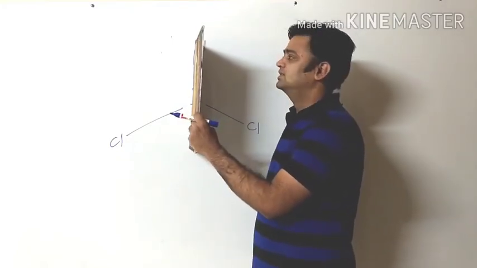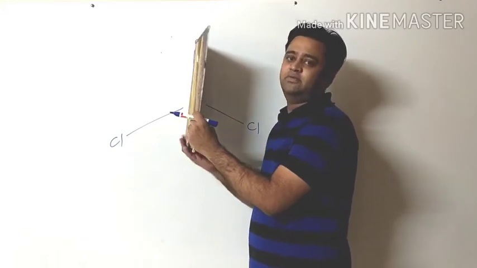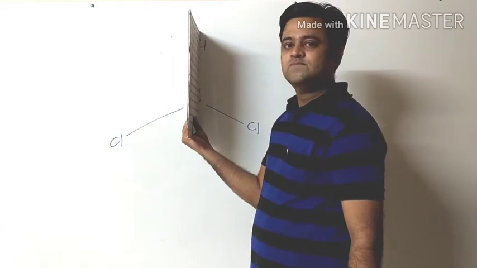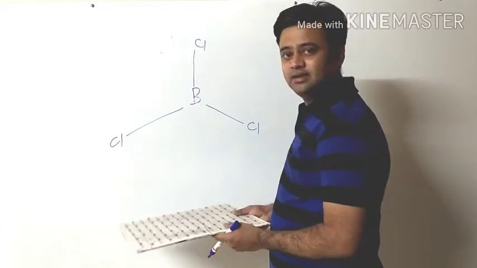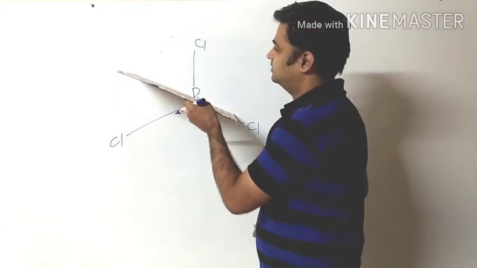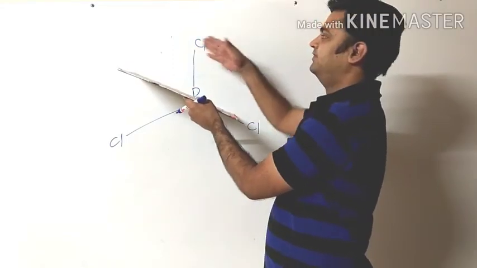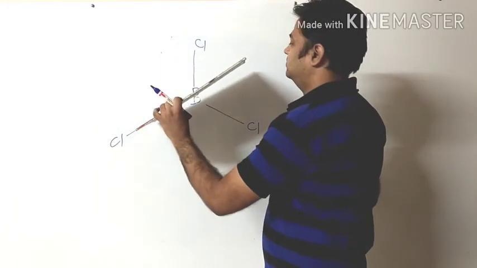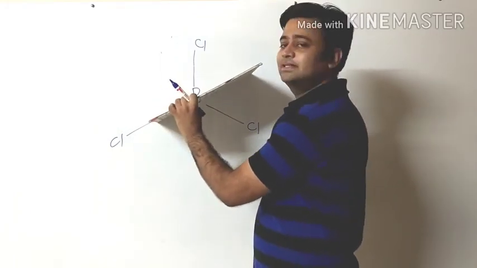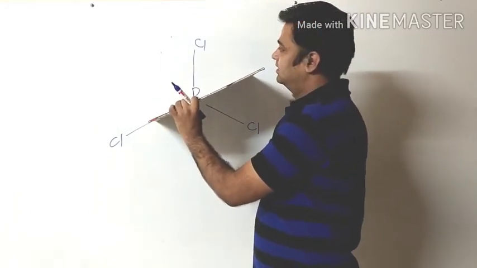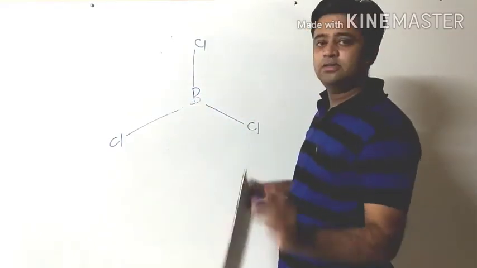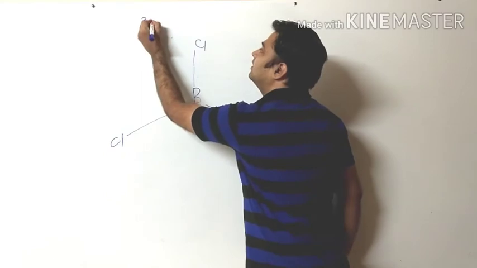And what is it, sigma V or sigma H? That we will see later. Okay, fine. One more is there, like this. If you put it, then this one will be the mirror image of the above. Then this plane is also there. And also like this. See, above is the mirror image of below. And therefore there are 3 sigma.